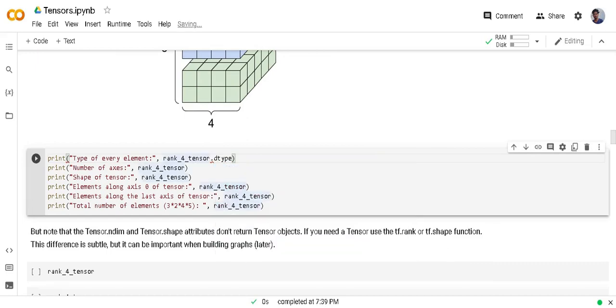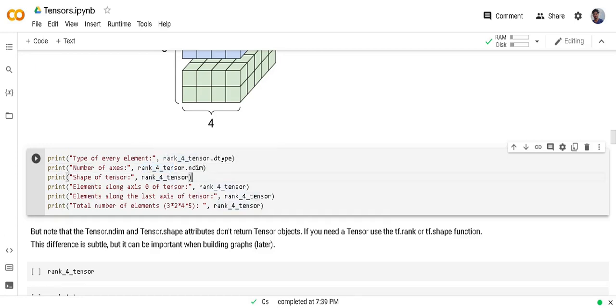So rank 4 tensor dot dtype will show you what data type this tensor holds. And to check the number of dimensions a rank 4 tensor has, we have the function ndim. Rank 4 tensor dot ndim will show you the number of dimensions.